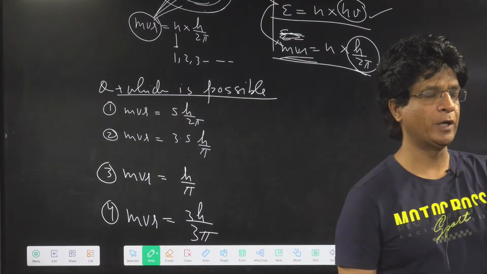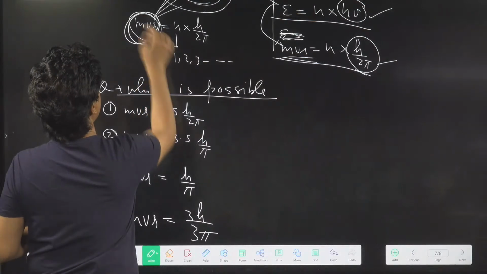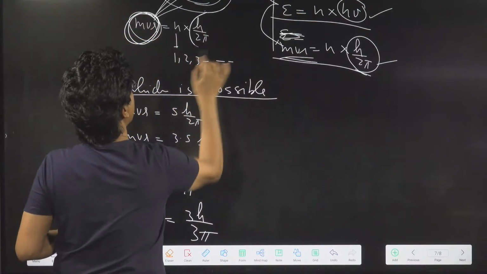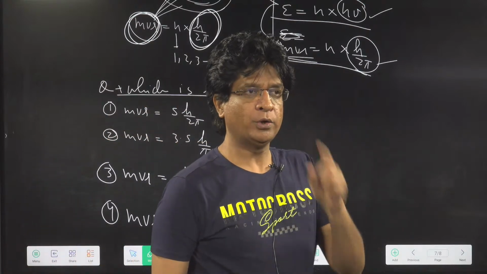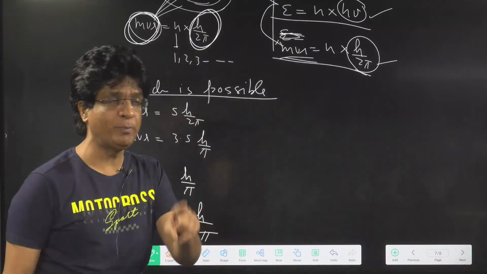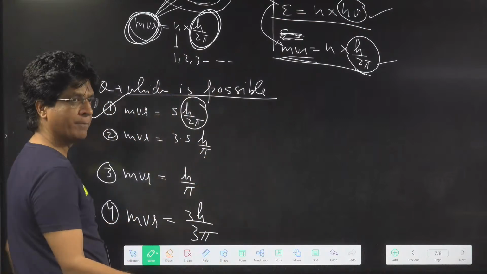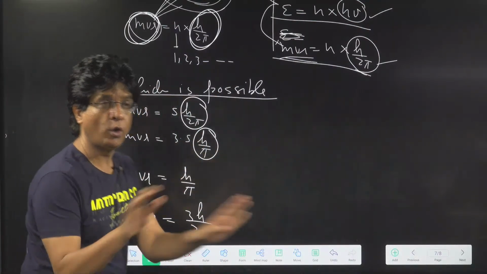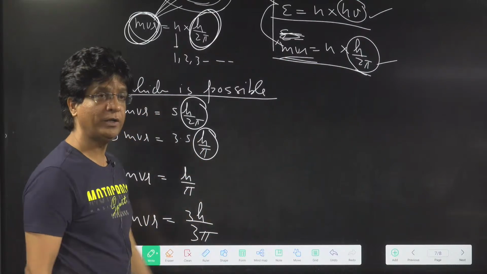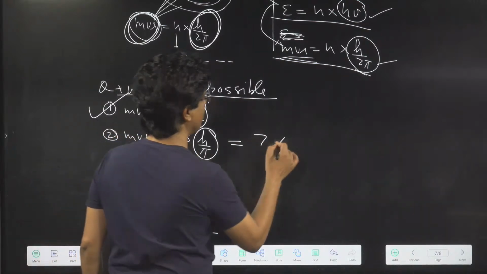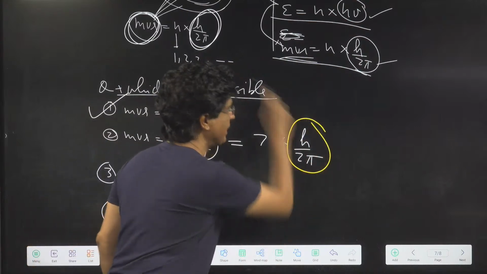What I taught you right now is that only those values of angular momentum are possible which are an integral multiple of h upon 2 pi. H upon 2 pi is compulsory. Don't answer these kind of questions before you make h upon 2 pi. See that this is an integral multiple of h upon 2 pi, correct answer. But this is h upon pi. Don't answer if it is h upon pi or anything else. I believe this will be 7 into h upon 2 pi, which is an integral multiple of h upon 2 pi.